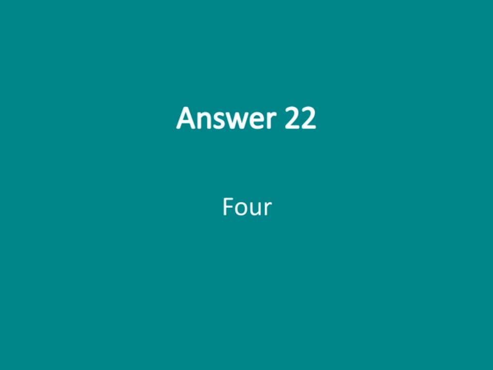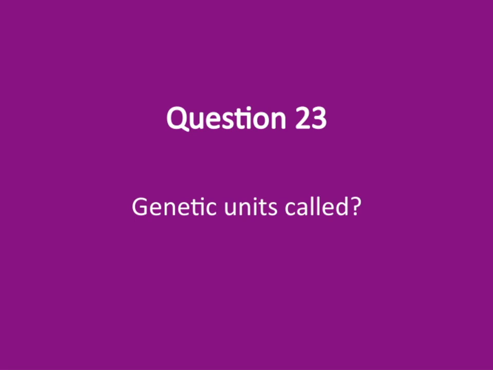So, what are genetic units called? Well, these fundamental units are known as genes. Genes are segments of DNA that carry the instructions for building and maintaining our bodies. They determine everything from our physical features to certain aspects of our health. Understanding genes is crucial because they are the basic units of heredity, passing traits from one generation to the next.